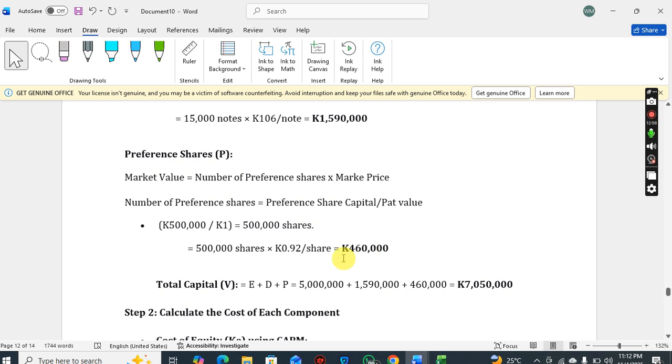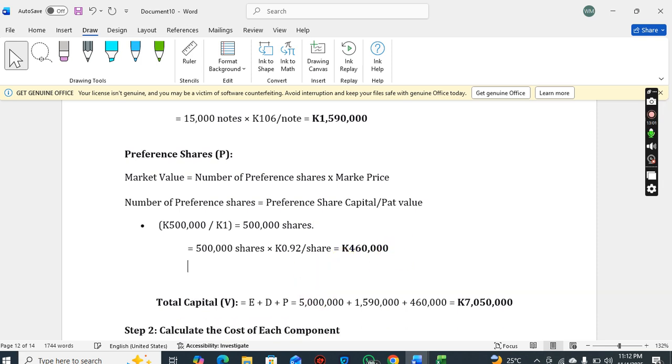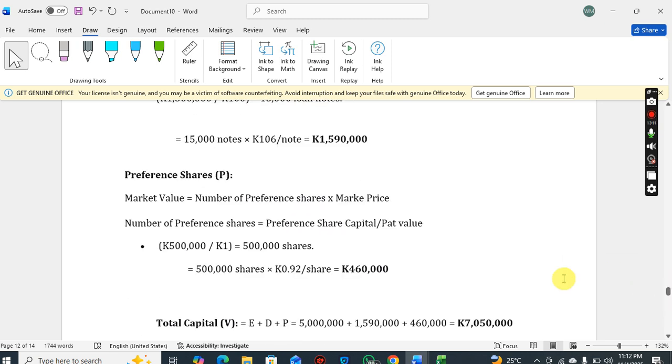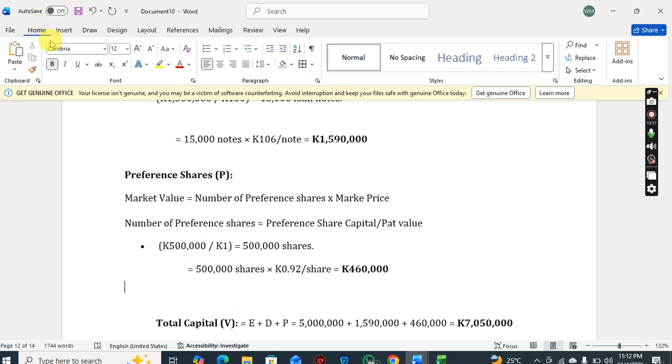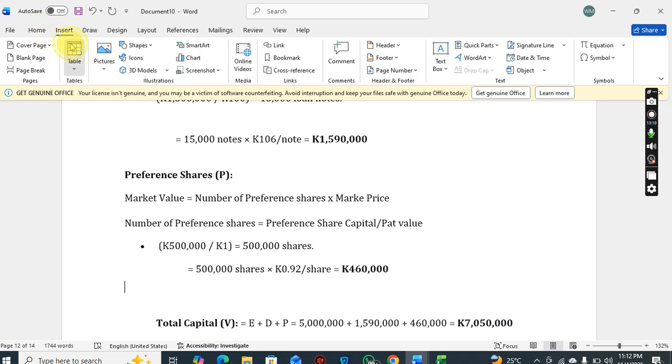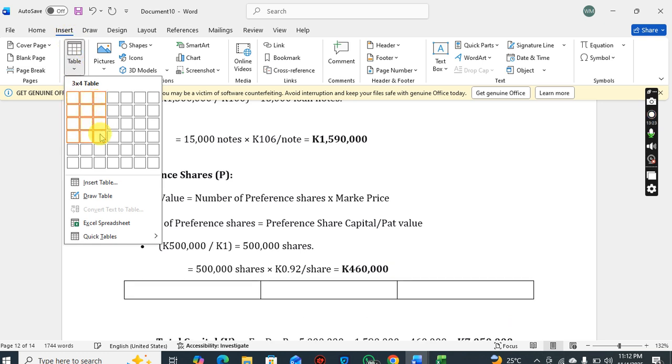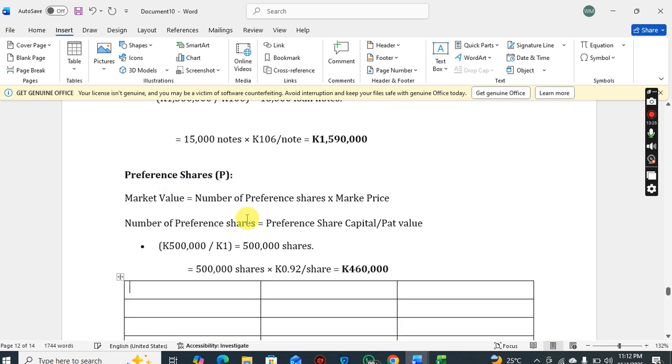Usually what I advise is, after you calculate the market values, also get the weightages, because I forgot to write the formula for WACC, and in the formula you have to put in the weightages. So to save time in the exam, once you calculate these market values, just calculate the weightages.